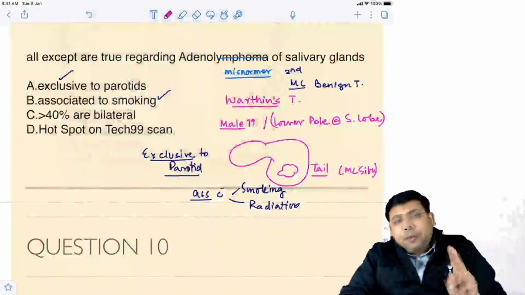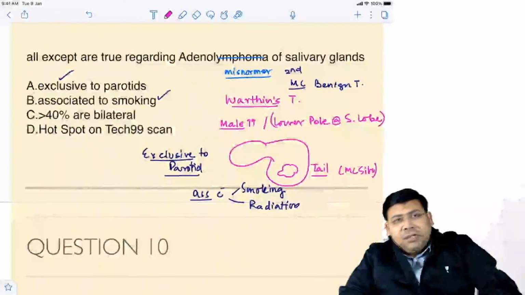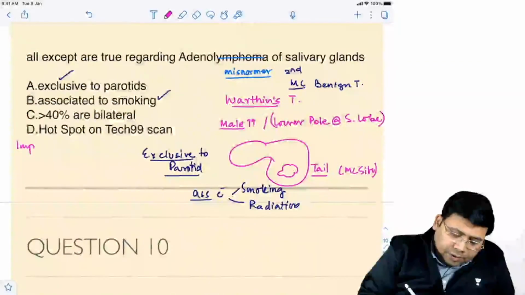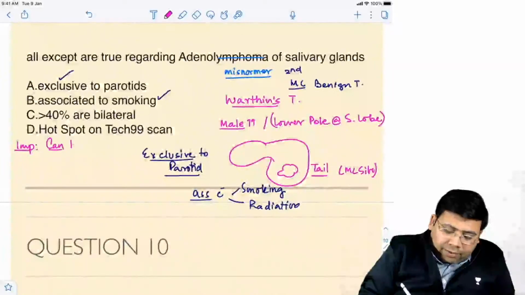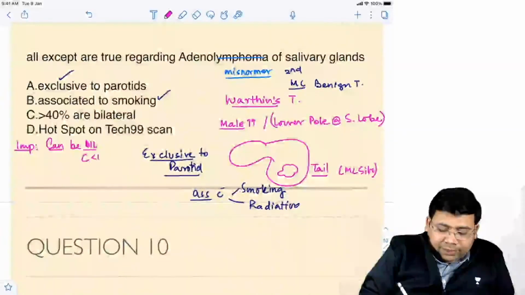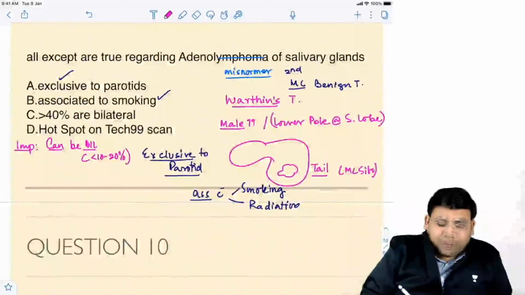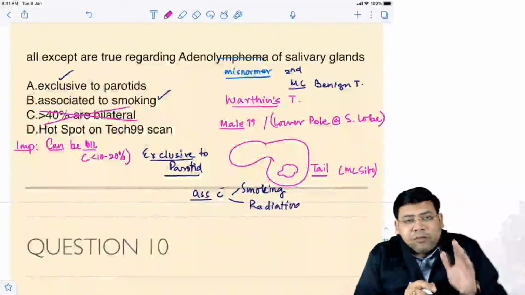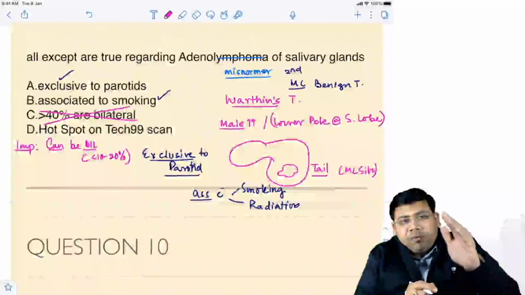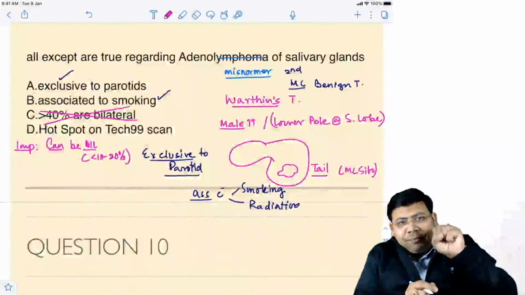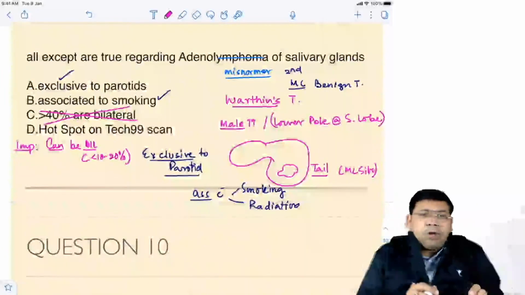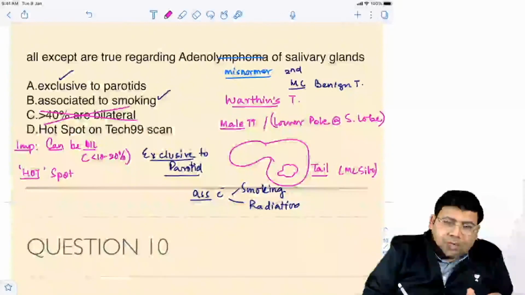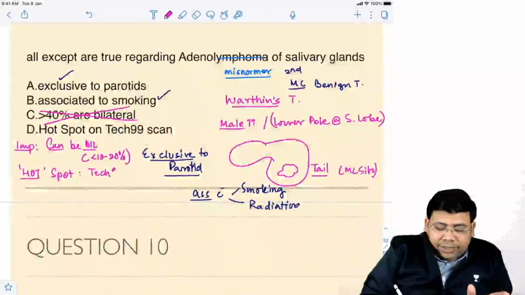Mostly the salivary gland tumors are unilateral. It is only this adenolymphoma, that is Warthin's tumor, which can be bilateral also. So important is that it can be bilateral, but in less than 10 to 20% cases. Not more than 40% are bilateral. So this is absolutely wrong. They have a predominance of mitochondria, and therefore if you give technetium-99, it is rapidly taken up, and hence on a scan you get to see a hot spot. So yes, we get to see a hot spot or a hot bulb sign on technetium-99 scan.